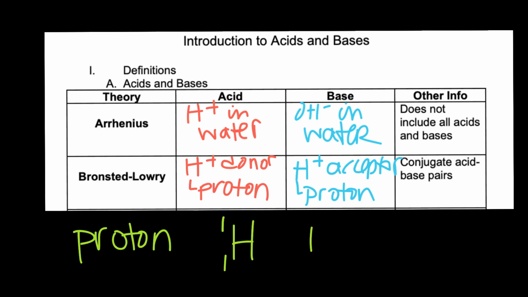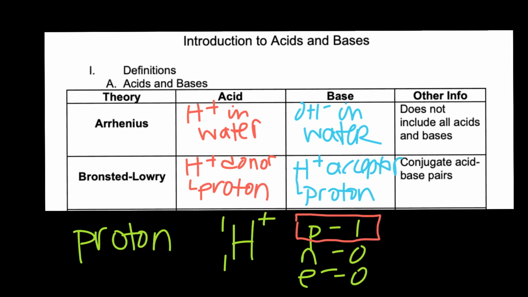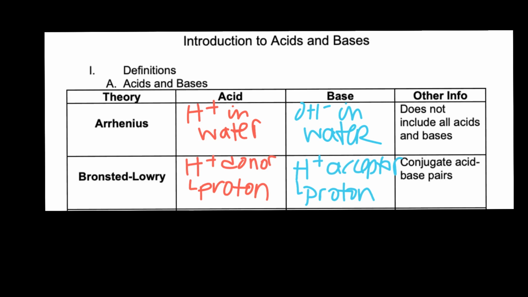So this means that there's 1 proton in a hydrogen. There are typically 0 neutrons in a hydrogen atom. And then if we have an H plus, that means that we have 1 fewer electron than protons. So we also have 0 electrons. If you take a look at this, the only subatomic particle in an H plus is a proton. So that's why they can be used synonymously. I don't care if you call it H plus, I don't care if you call it hydrogen ion, or I don't care if you call it proton. Any of those is an appropriate term.